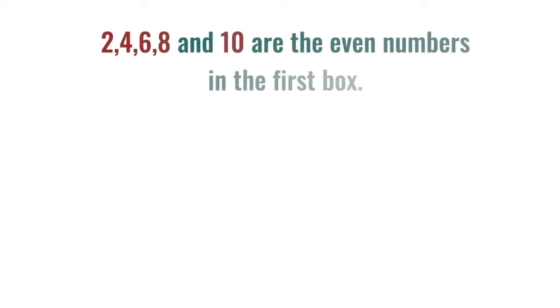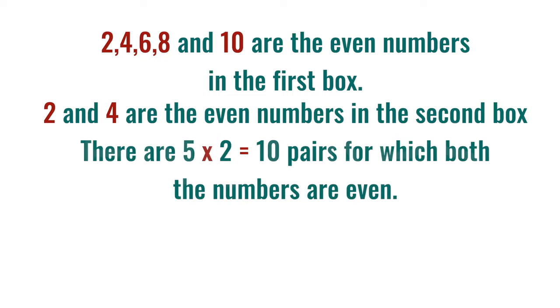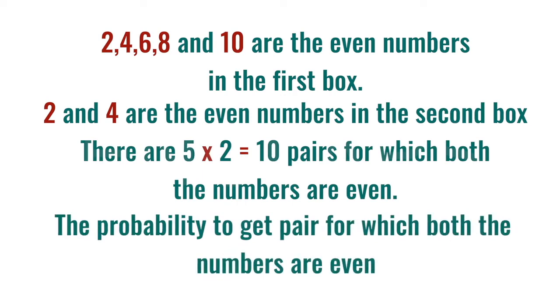We can find that as well. 2, 4, 6, 8 and 10 are the even numbers in the first box. 2 and 4 are the even numbers in the second box. That is, there are 5 into 2, that is 10 pairs for which both the numbers are even. The probability to get a pair for which both the numbers are even is 10 by 50. We can write it as 1 by 5.